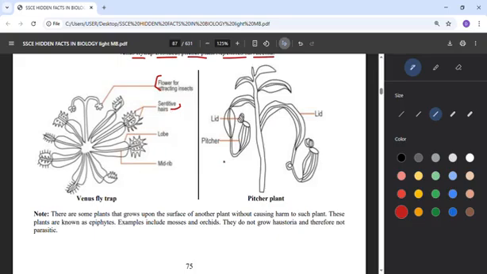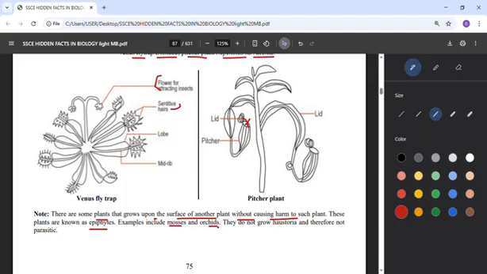So this is a pitcher plant also with its leaves, using these leaves to cover any insects that enter them. There are some plants that grow upon the surface of another plant without causing harm to such plants. These plants we call epiphytes. They will just stay on top of another plant, but they will not affect them.